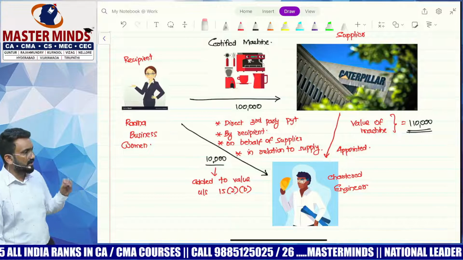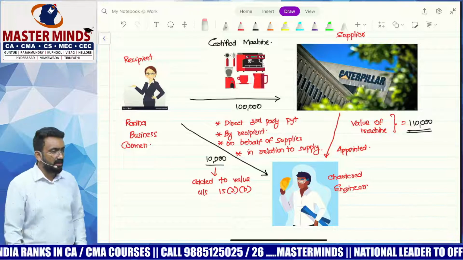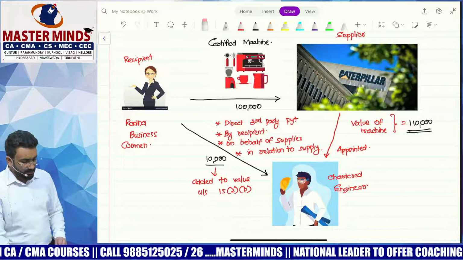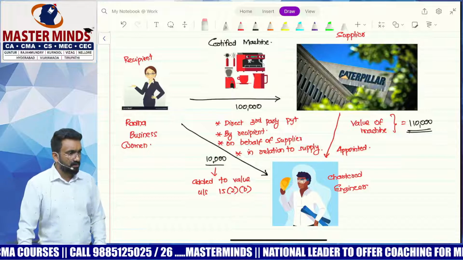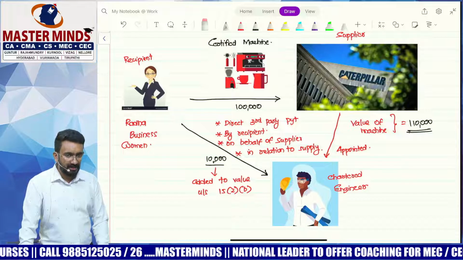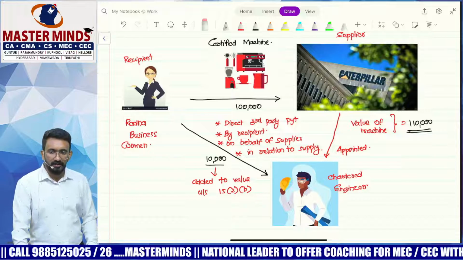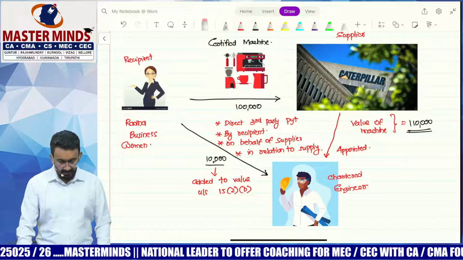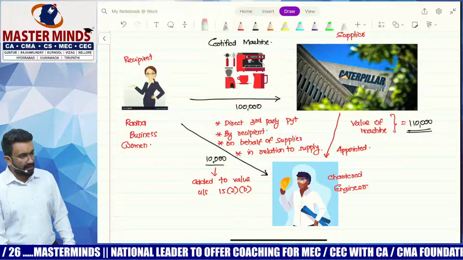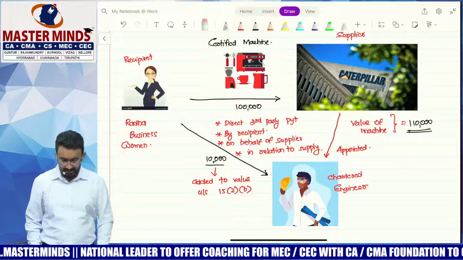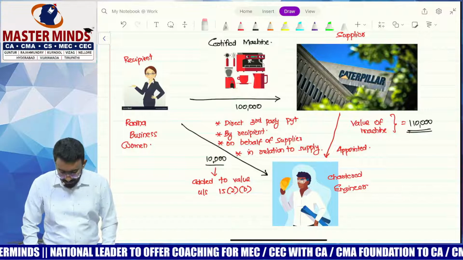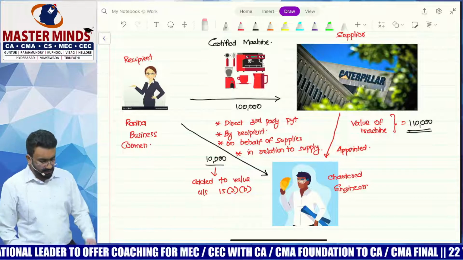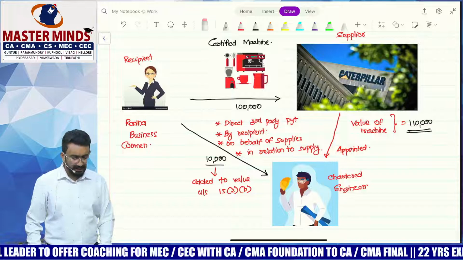Now, how do I check whether it's a payment on behalf of the supplier? We ask the question, if Radha did not pay, the engineer would have caught whom? He would go to catch Caterpillar, the supplier. So this payment is on behalf of the supplier. So all those conditions are to be satisfied. So then the value would be how much here? 1,10,000. The 10,000 direct third party payment should be added back to the value because the invoice would have been issued by the engineer to Caterpillar only.